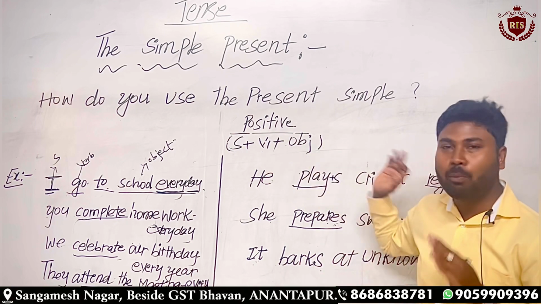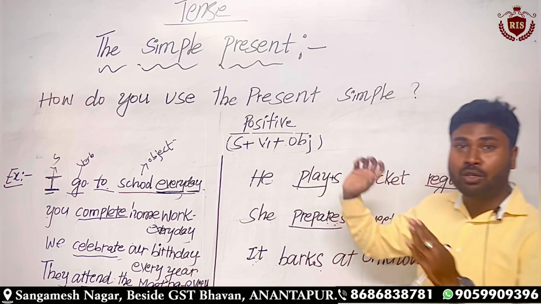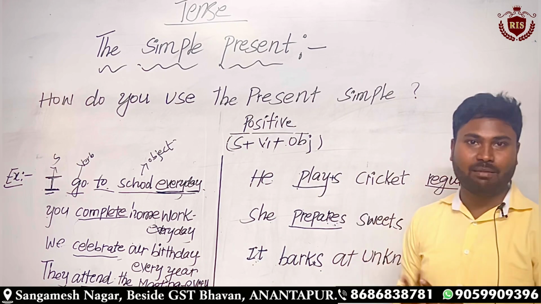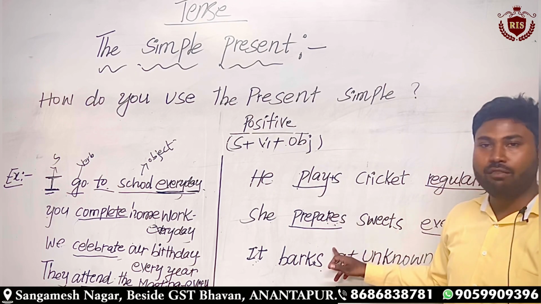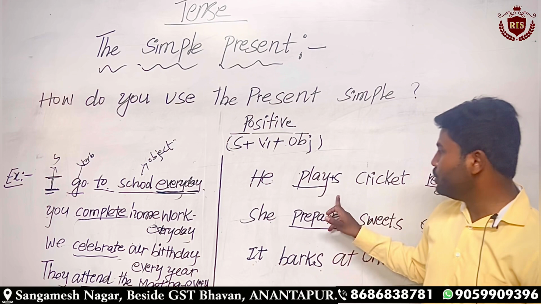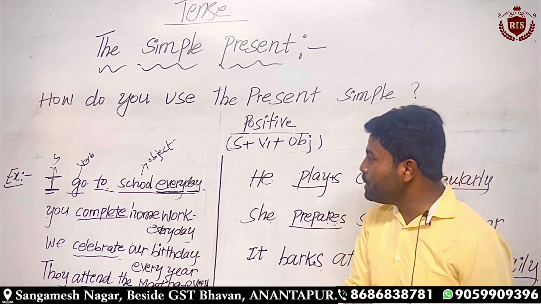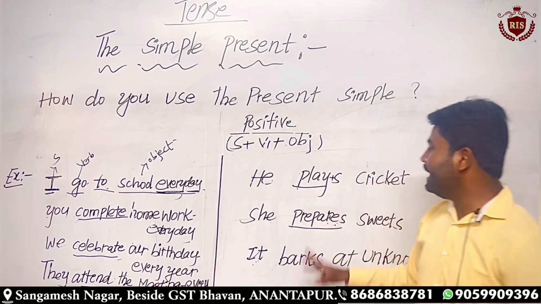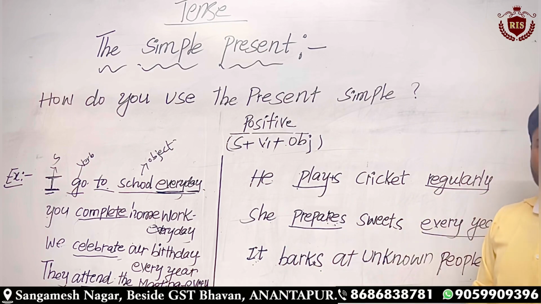Only when it is a positive sentence in the present simple can we add an s to the main verb. I hope everyone has understood this. These examples make it clear, right?